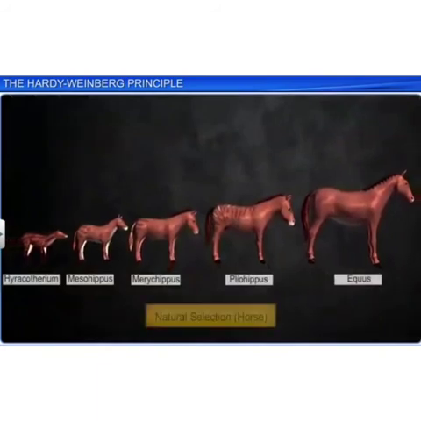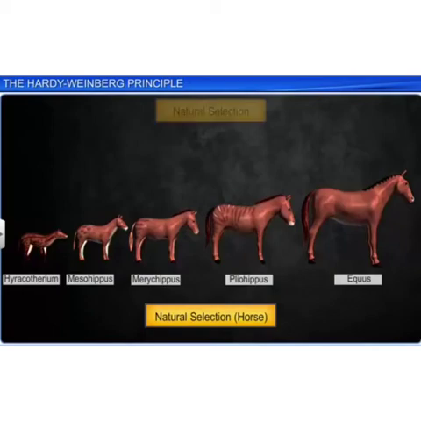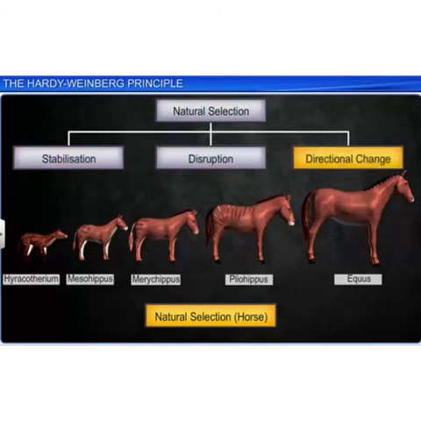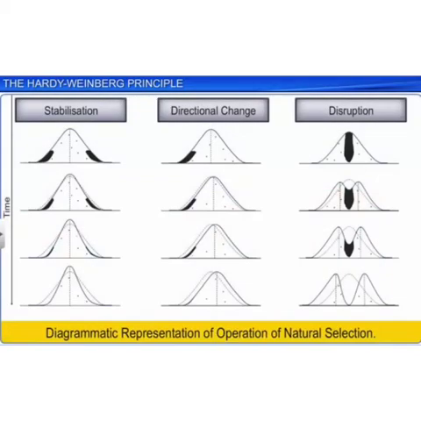Natural selection can lead to stabilization, in which more individuals acquire the mean character value; directional change, in which more individuals acquire a value other than the mean character value; or disruption, in which more individuals acquire peripheral values at both ends of the distribution curve.